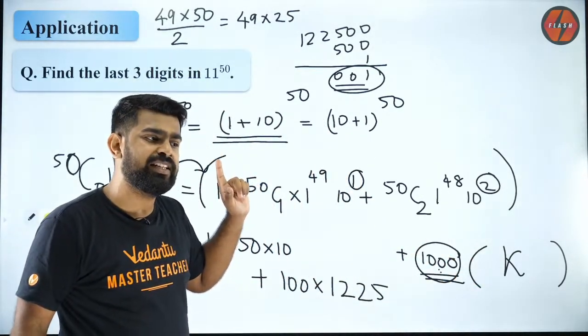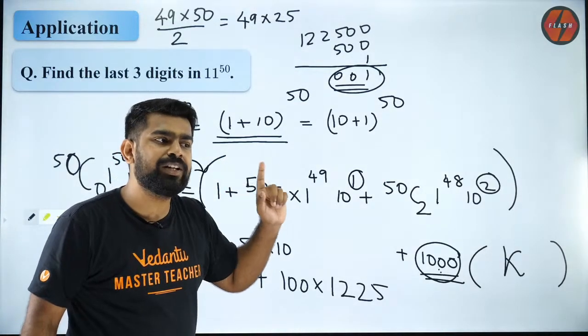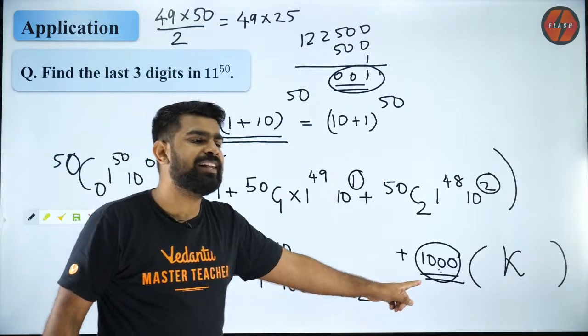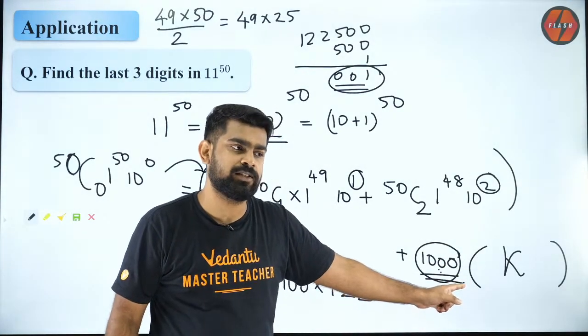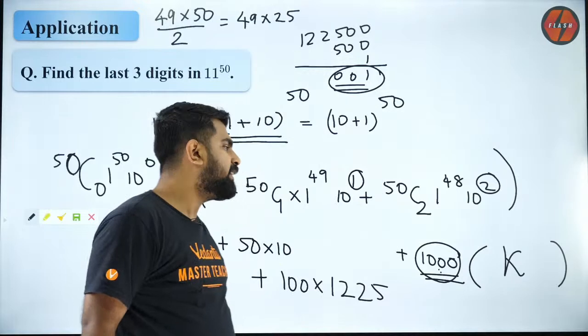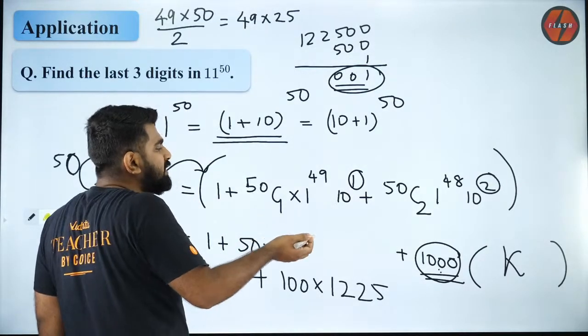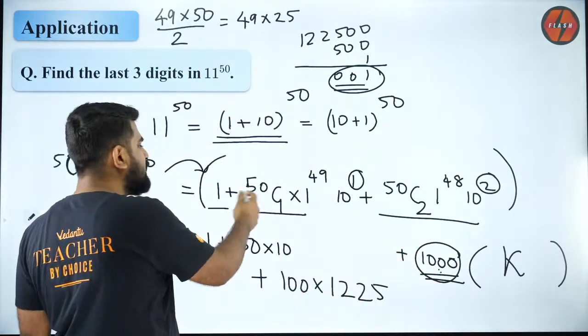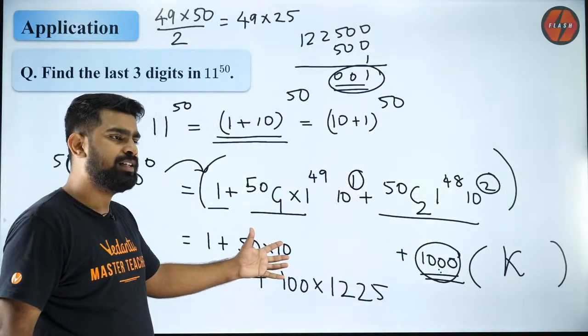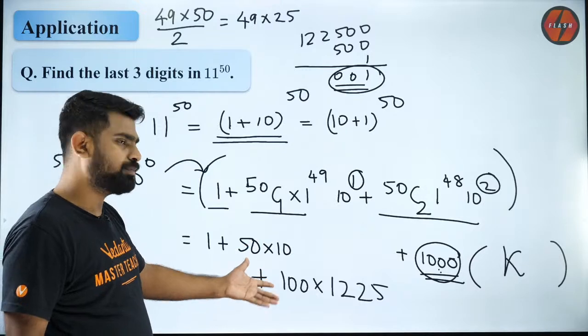Are you clear, Aditi? Are you clear, Shreya? So this is the very important step. This is the most important step in this question. Shreya, I hope you are following it. So what I basically want is, Aditi, I just want to focus on the first 3 terms. So first 3 terms, I just calculated it, and then I found out the value.